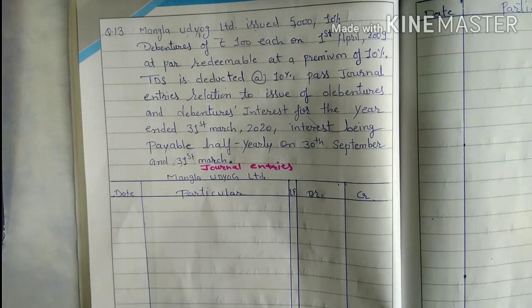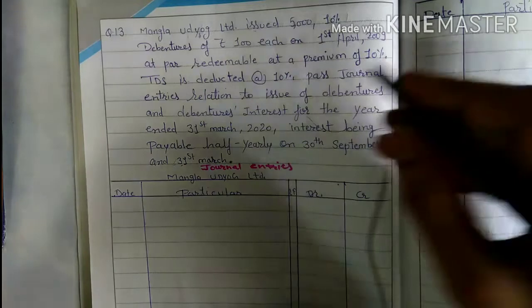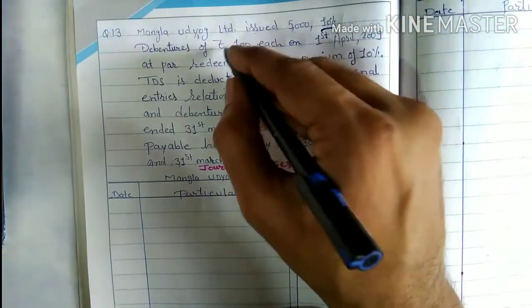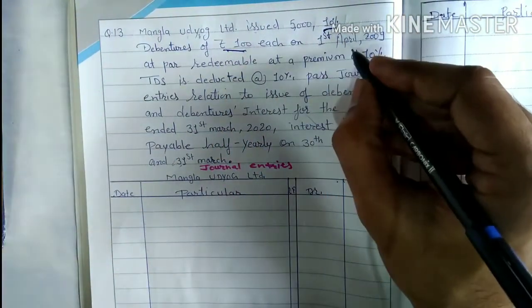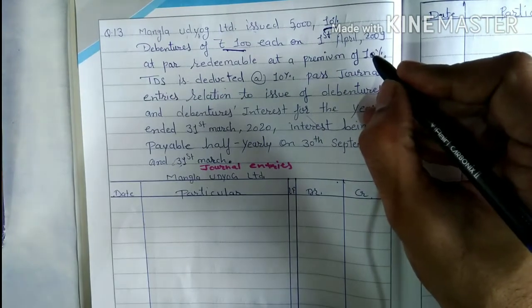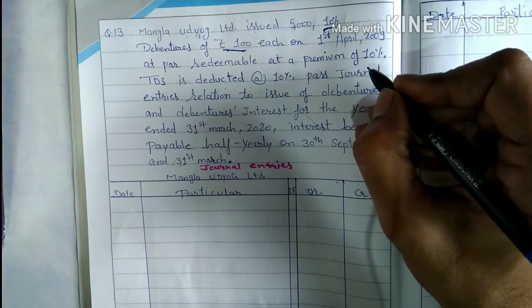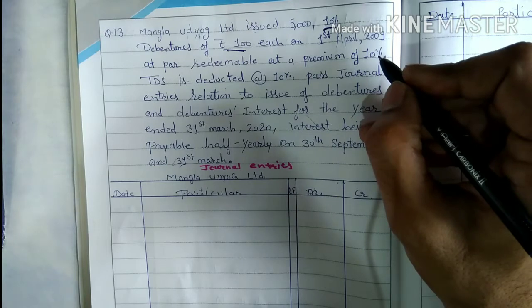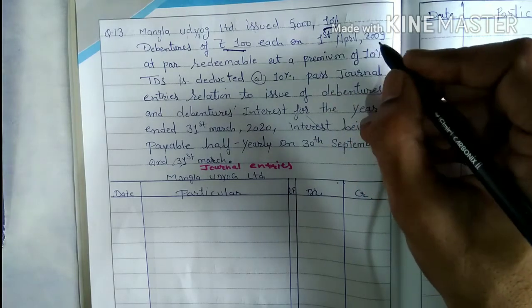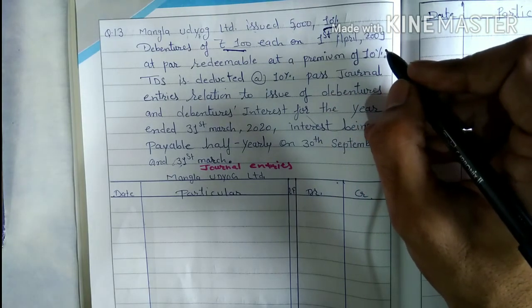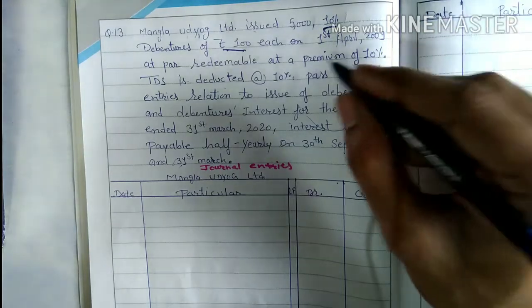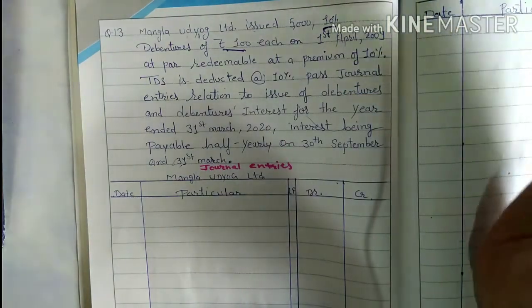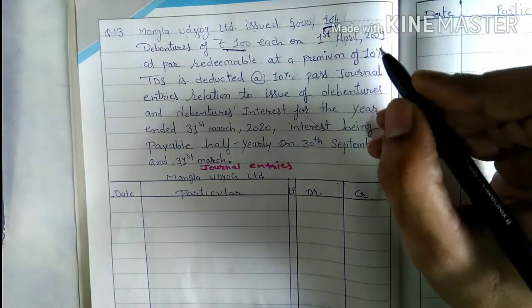Hello everyone. So on your screen you can see a question. Mangla Udyog Limited issued 5,000 10% debentures of 100 each on 1st April 2009 at par, redeemable at a premium of 10%. It means issued on 1st April 2009 at par and redeemable at a premium of 10%. That term is not usable right now. In the next chapter we will deal with it.